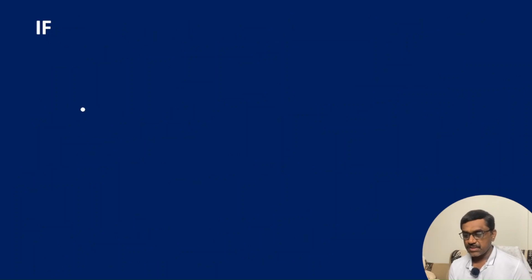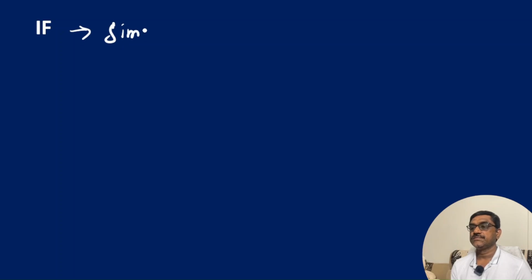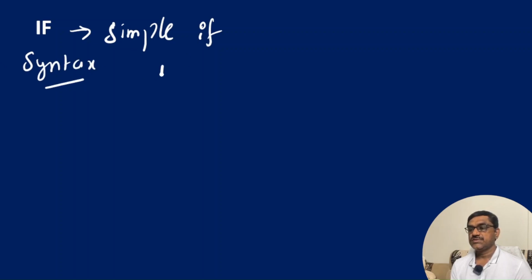We already said that if is also known as simple if. What is the syntax? Just write if, which is the keyword. You write it only in lowercase. It is a reserved word or keyword.